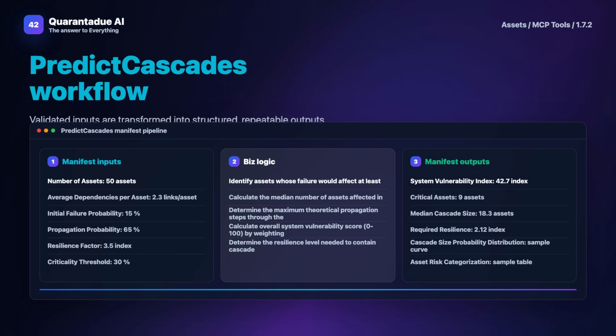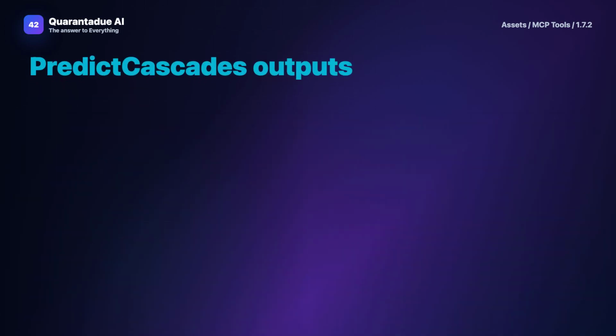Calculate overall system vulnerability score 0-100 by weighting critical assets percentage at 60% and cascade size percentage at 40%. And determine the resilience level needed to contain cascade failures to 3 or fewer assets based on propagation probability. This keeps the process deterministic, reviewable, and aligned with how assets teams actually make decisions.